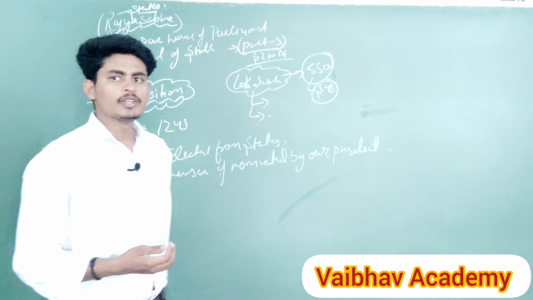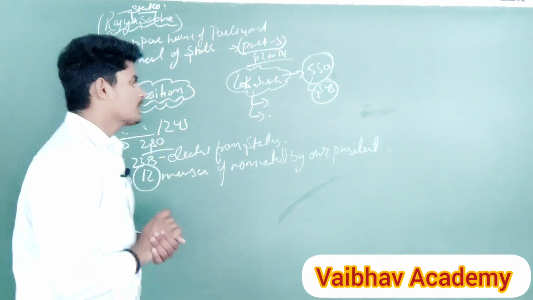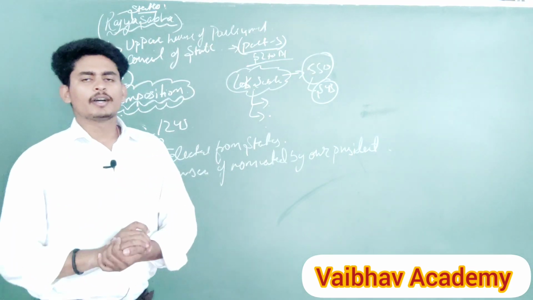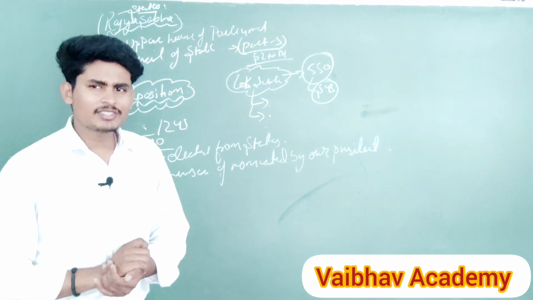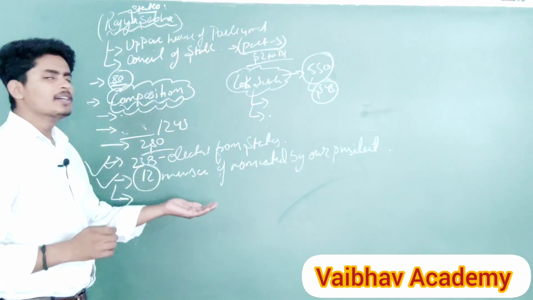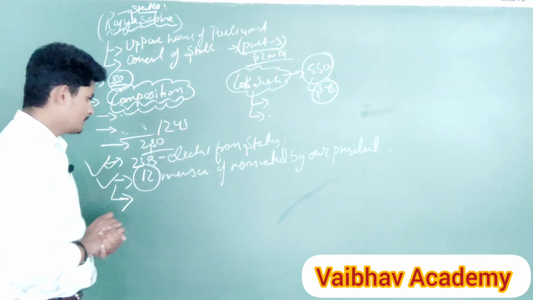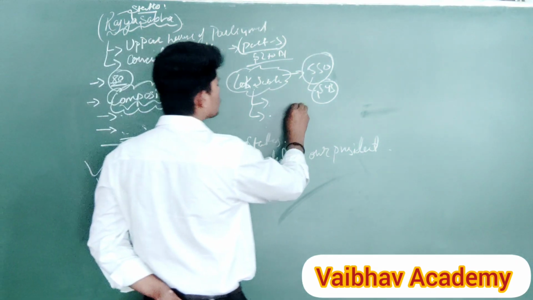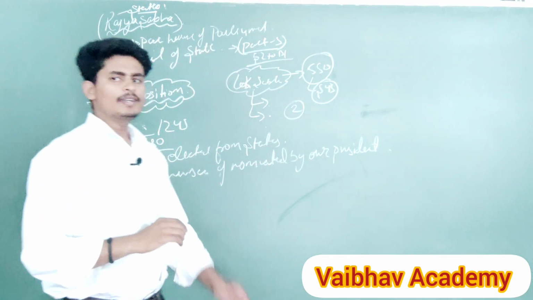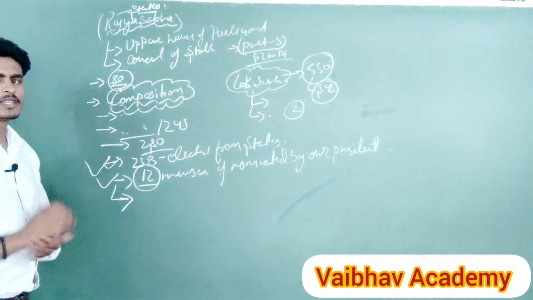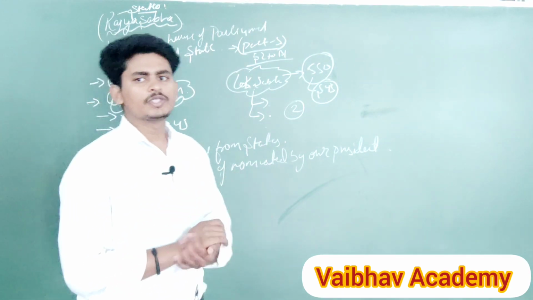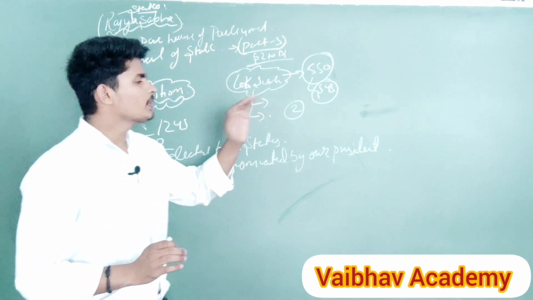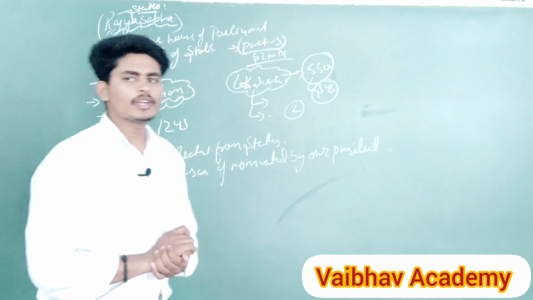On what ground are the 12 members nominated by the president? If the person is well capable in the field of arts, literature, social sciences, then our president directly nominates those people to the Rajya Sabha. So there are 12 members. If I talk about the Lok Sabha, in Lok Sabha there were 2 nominated members, that is Anglo-Indians, but they were abolished in our Indian Constitution. The 104th amendment of the Indian Constitution removed the 2 Anglo-Indian members.